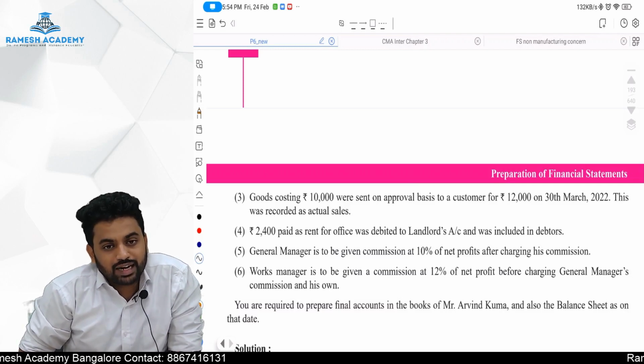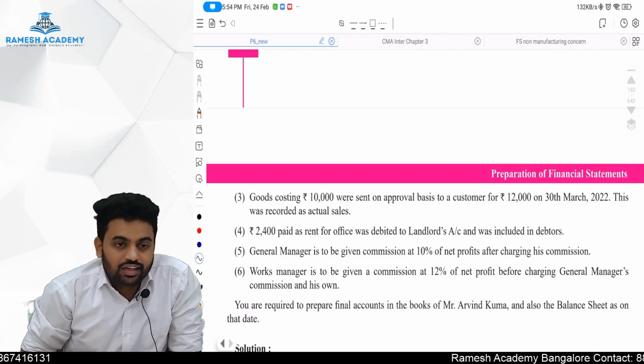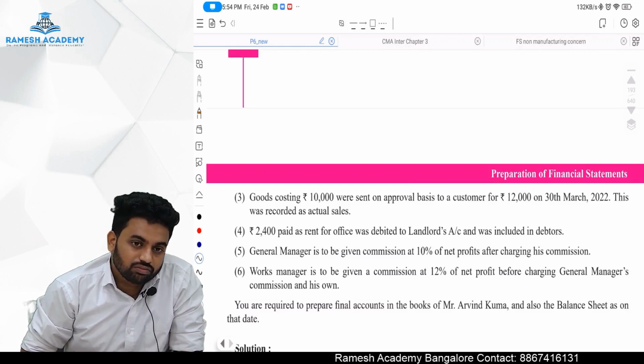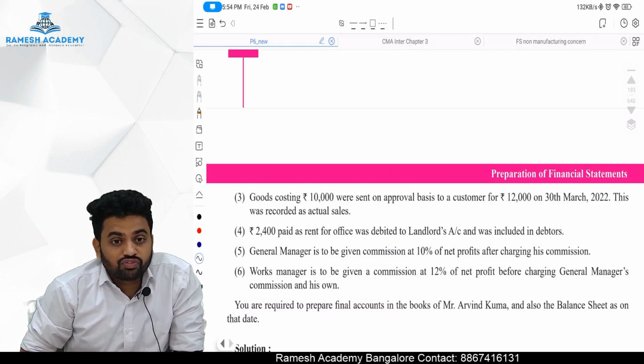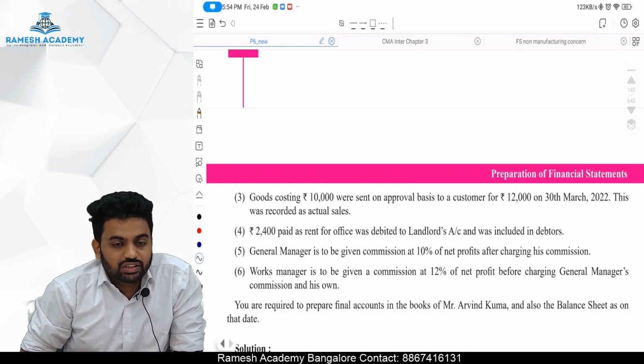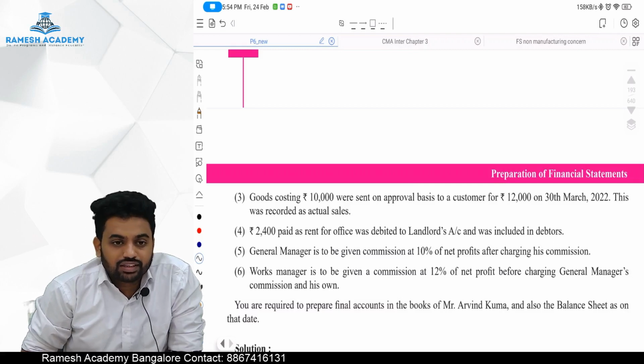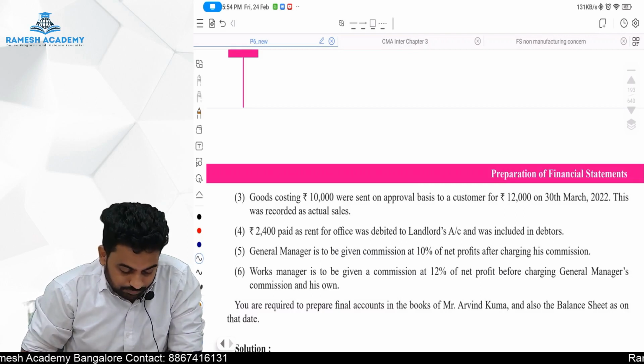You might have seen the mattress ad and all, where they will say 100 days free trial. So until 100 days they can't book it as a sale, as they don't know whether the customer is going to send it back or what. Jio Fiber, 1 month free trial. So for 1 month they can't book a sale. If the customer does not return it within a stipulated time of 1 month, then it can be treated as a sale.